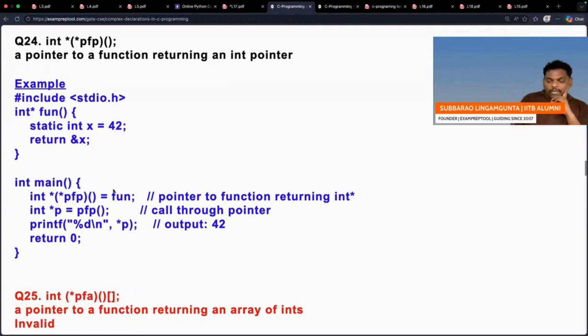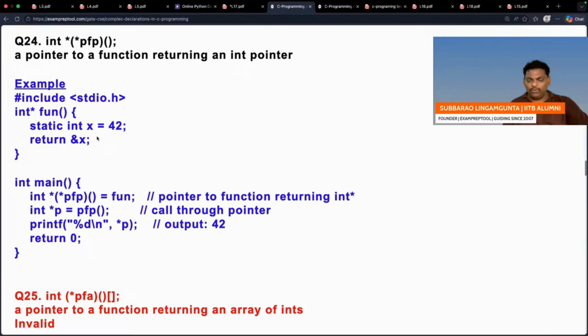Right? PFP function you call, it gives some address. That address will be there in p. When you say *p, you get the value at that address. Remember, after this function is over, if you get its address here and go back, this variable may not be available. That is the reason it is a static variable. I think there is no issue.